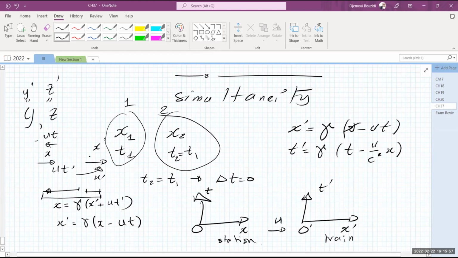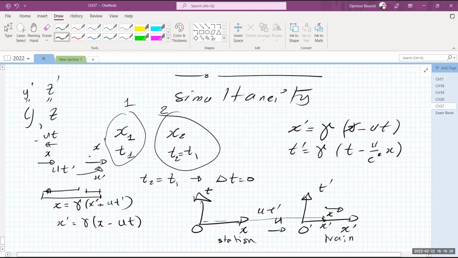Yes. Okay, so for the person sitting on the train, he or she records positions from the point O prime at x prime. This person records the same position at position x. Obviously, from the geometry in here, x is equal to u times the time that this person is recording, plus x prime, and with the factor gamma.